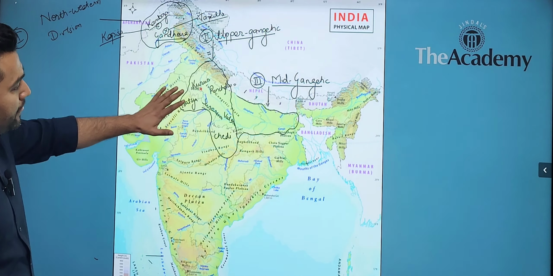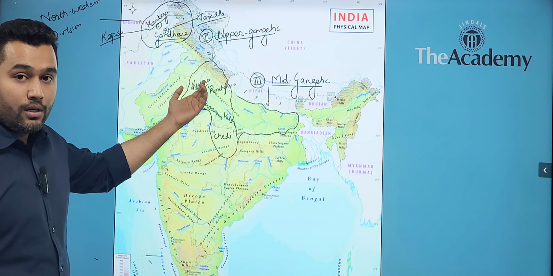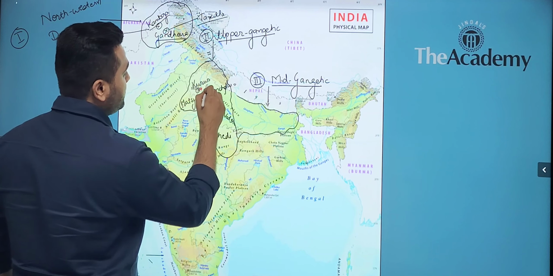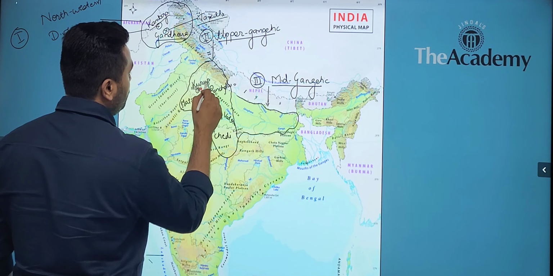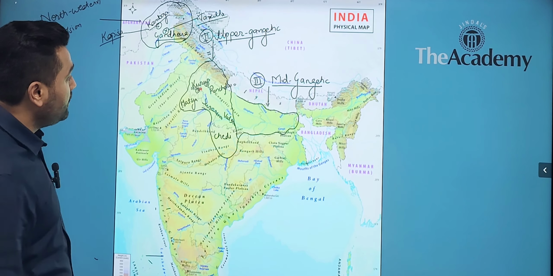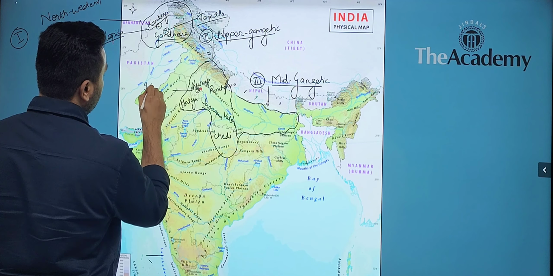So we see 6 Mahajanpad, in the form of Kurus, where there are two important cities. One is Hastinapur and second is Indraprasth. Hastinapur is co-terminus with the present day Meerut, and Indraprasth is co-terminus with the present day